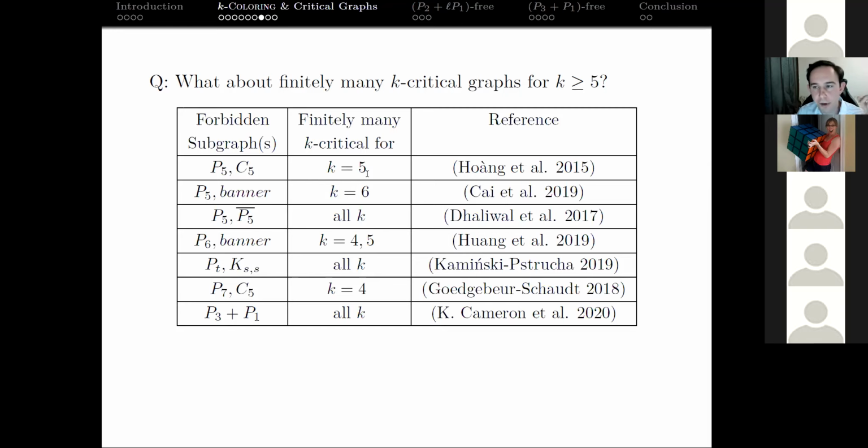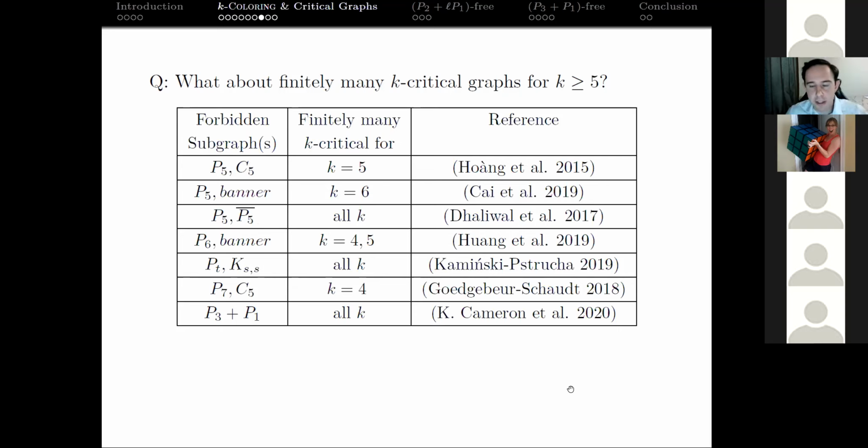There's finitely many 5 critical if you forbid P5 and C5, finitely many 6 critical if you forbid P5 and a banner. This result is interesting. There's finitely many k critical for all k if we forbid P5 and its complement.